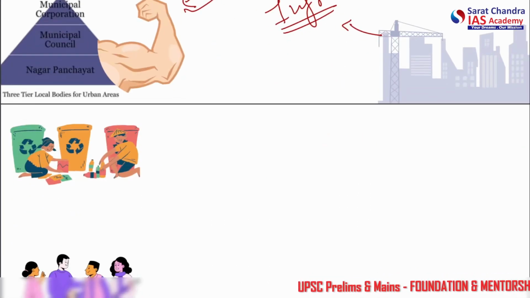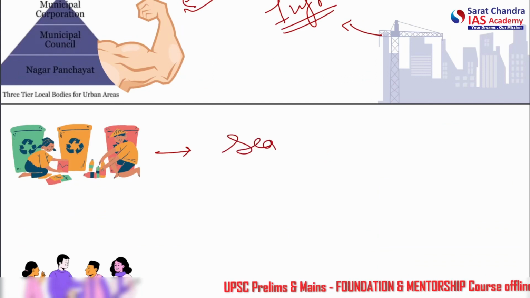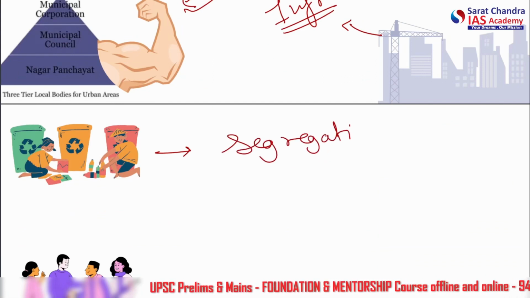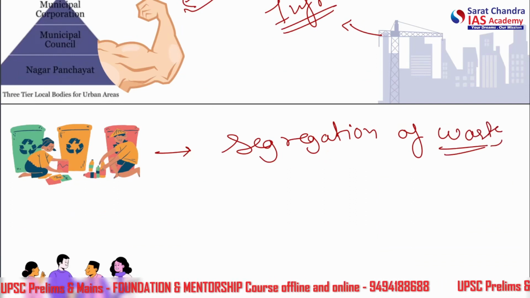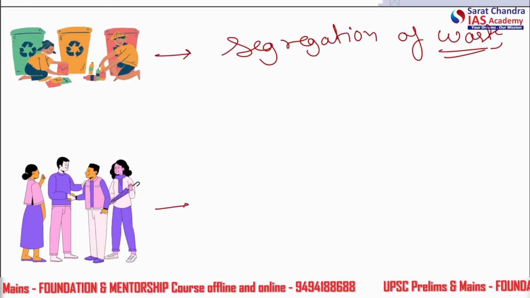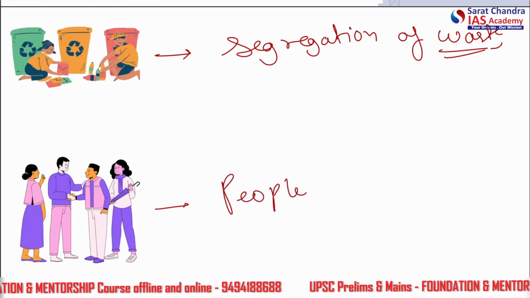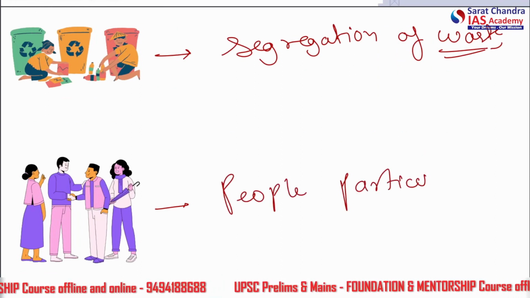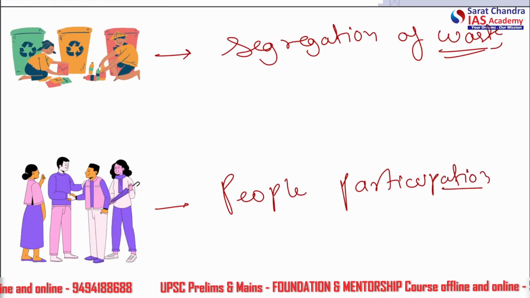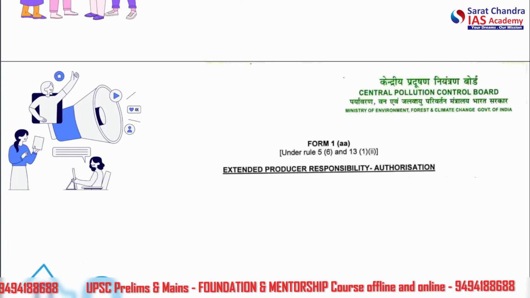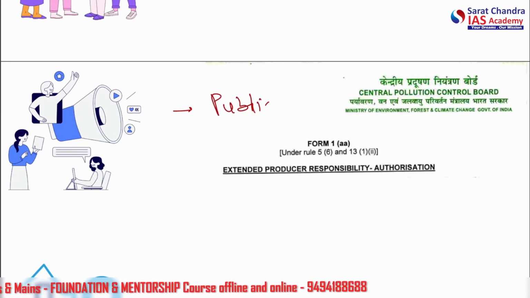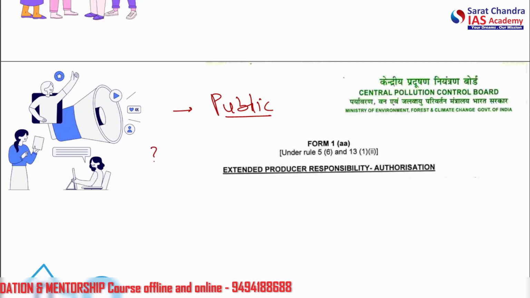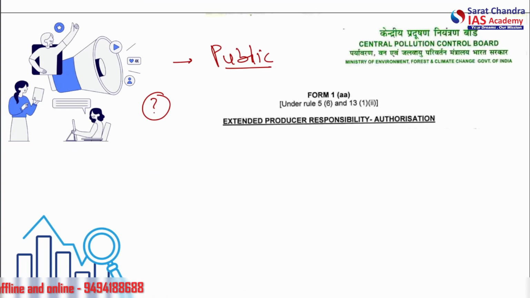Second thing is segregation of waste. Then participation of the people, that means people's participation. And third thing is sustained public education campaigns. The public should be educated about what is happening in their area and how it is supposed to be solved. And fourth thing is the data gaps should be plugged.